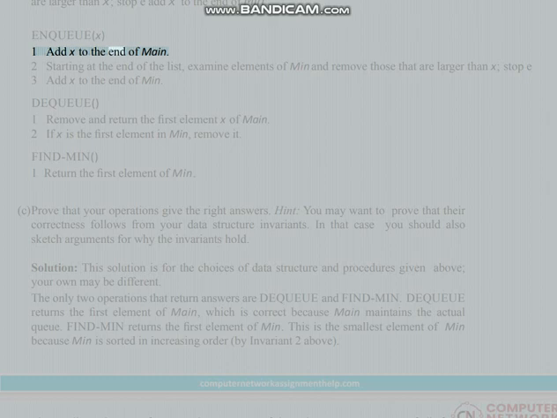Add X to the end of main. 2. Starting at the end of the list, examine elements of min and remove those that are larger than X. Stop early, then 3. add X to the end of min. Dequeue: 1. Remove and return the first element X of main. 2. If X is the first element in min, remove it. Find min: return the first element of min.